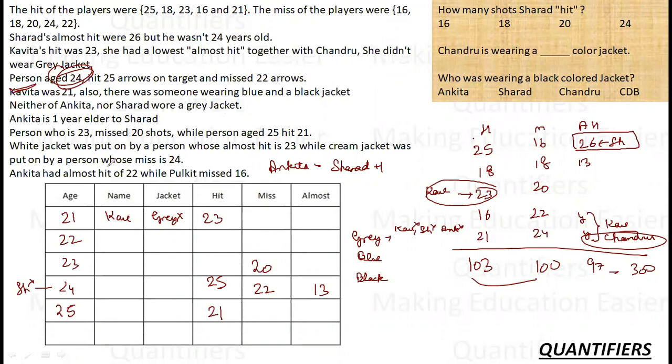Okay. Now, white jacket. There is a white jacket that was put on by a person who almost hit his 23. While a cream jacket was put on by a person whose misses are 24. So cream jacket also exists and is worn by a person whose misses are 24. So these are the 5 jackets I have.